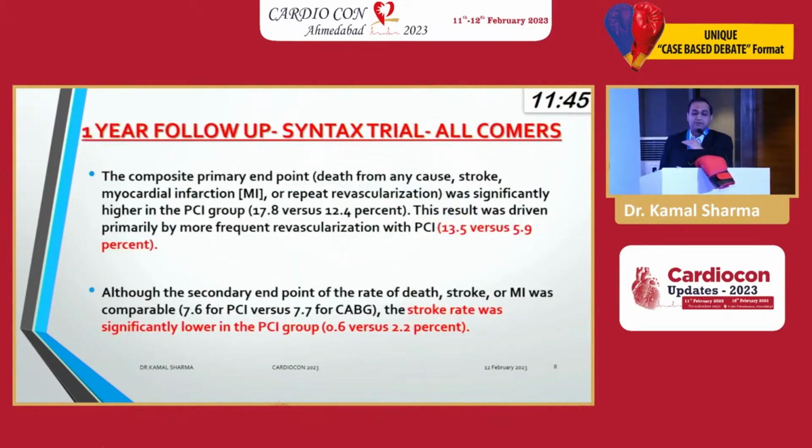You had a composite endpoint. Results were driven more by frequent PCI for all comers, even in the long term. But what about stroke? He did not talk about it. That patient will live 30 years but will lie in bed, with one arm paralyzed, his mother feeding him, later his son will feed him, then his daughter, later his great-granddaughter. What is the point of living 30 years like that? Stroke rates, look at that, 4 times higher stroke rate in CABG as compared to PCI. You have a choice. You want to be paralyzed and fed by your kids, or you are willing to get a second angioplasty done after 5, 10 or 20 years.